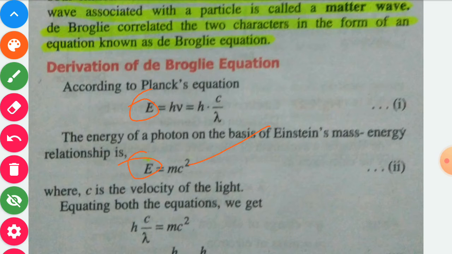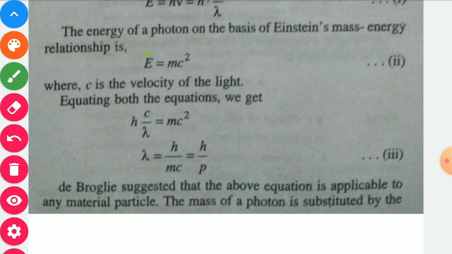hc upon lambda, according to the Max Planck equation, is equal to mc square, according to the Einstein equation, and from here we may find the wavelength lambda. So we may write lambda is equal to h upon mc, which is equal to h upon p. Here in mc, m is the mass of the particle, c is the velocity of light, and we know that mass into velocity is known as momentum. Therefore we may write p, that is momentum, in place of mc.